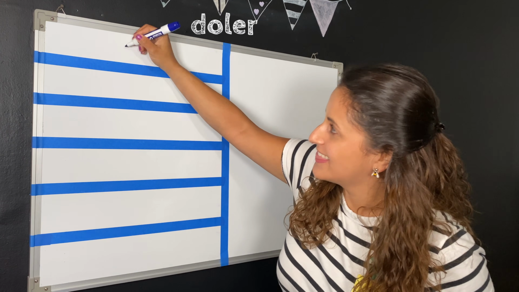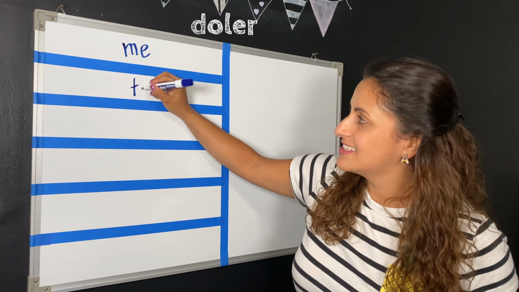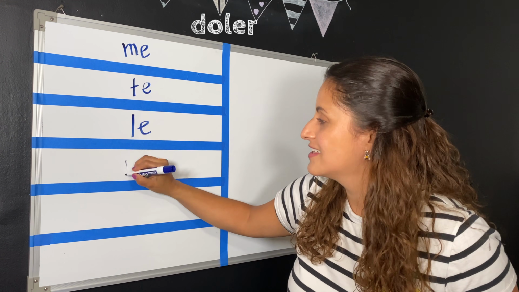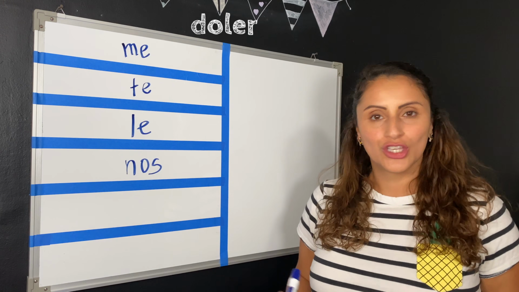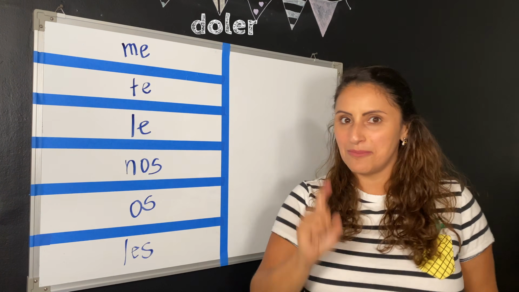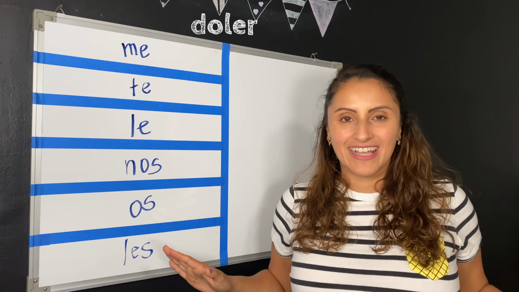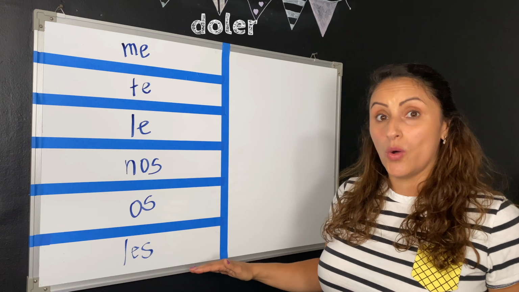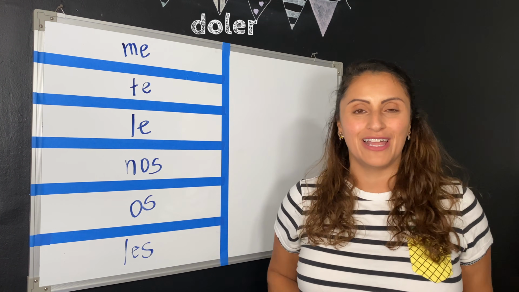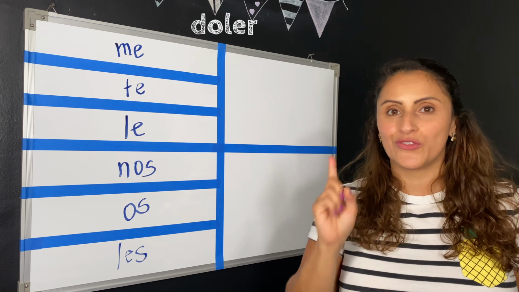Good. The first one is going to be me, te, le, nos, os, and les. I am pretty sure you knew them by heart, but if you didn't remember, no worries. Just make sure that you kind of go over them, and if you need to review indirect object pronouns, there's a link right below. So remember, I told you that doler has a stem change, so that O changes to UE.